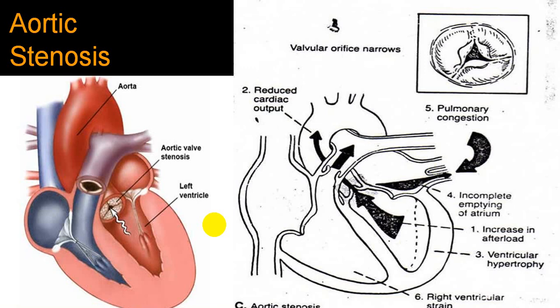Secondary to pulmonary hypertension, now the right ventricle has to do more work. The right ventricle will start getting increased afterload because of pulmonary hypertension. The right ventricle will also start undergoing hypertrophy. RV pressure will be elevated. RA pressure will be elevated. Pressure in the superior vena cava and inferior vena cava will be elevated, and you will develop right ventricular failure symptoms